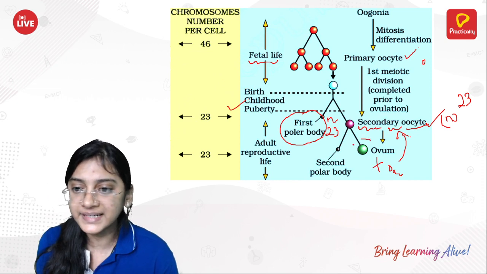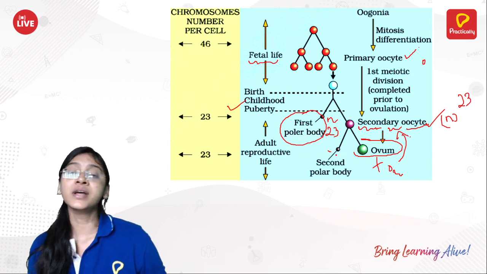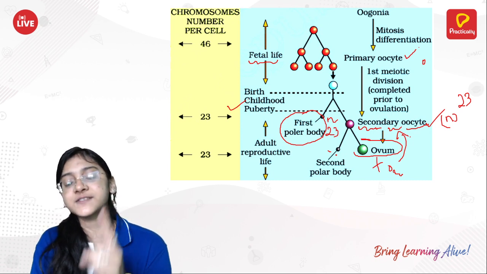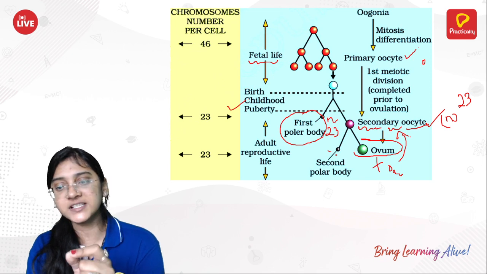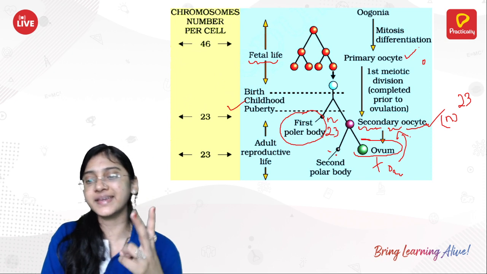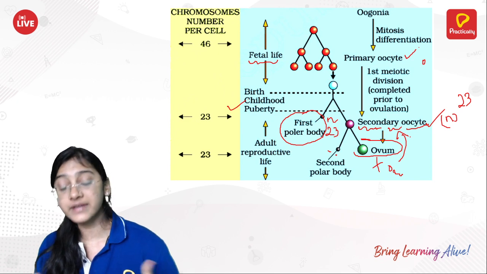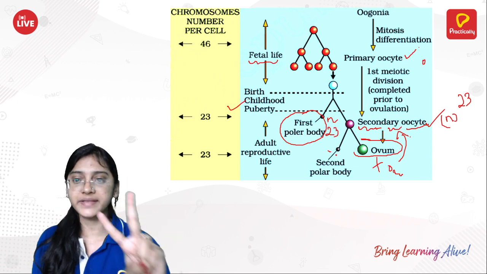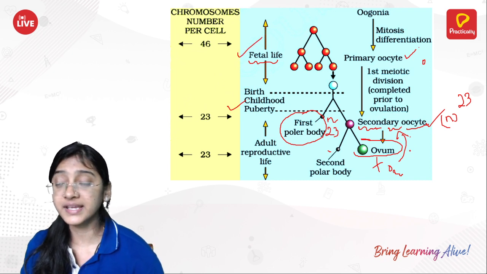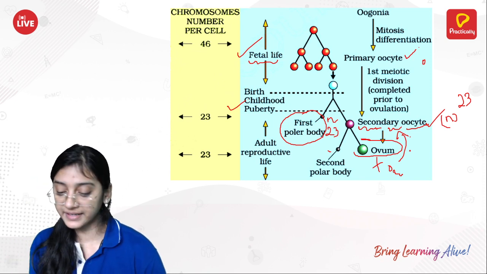So once the completely developed egg is produced, you are also able to see production of the second polar body. The second polar body is produced only if the secondary oocyte receives the sperm. If it is not receiving the sperm, you aren't able to see completion of the second meiosis, and you aren't able to see production of the second polar body. So arresting of the cell division, arresting of the development of the ovum, you are able to see twice. One is in the fetal stage, another one is in adolescence, or I can say in the adult phase. Until and unless the ovum gets the sperm, till that time you are able to see arresting of the ovum.